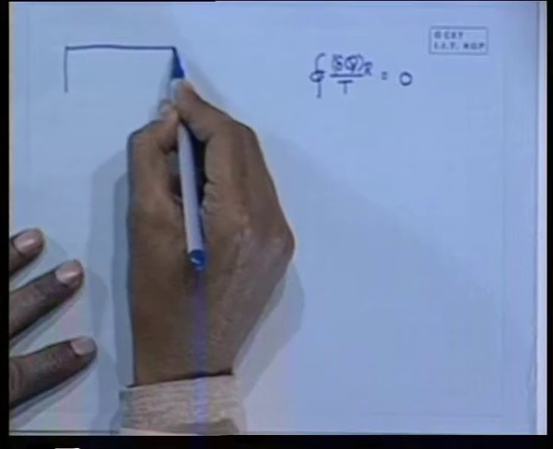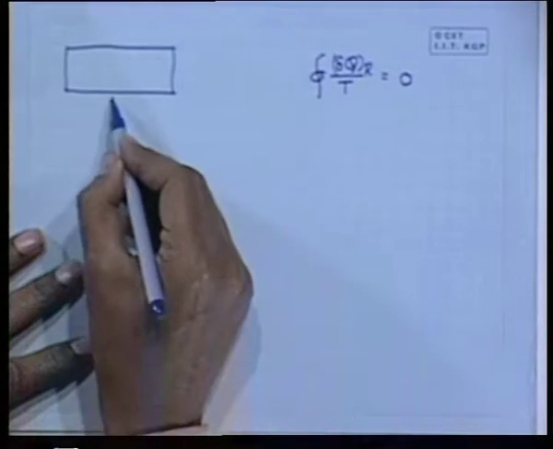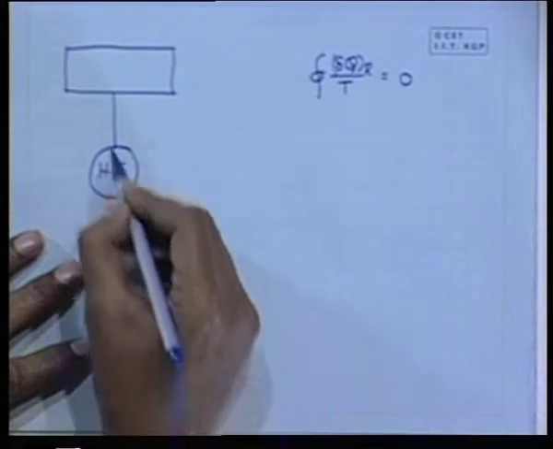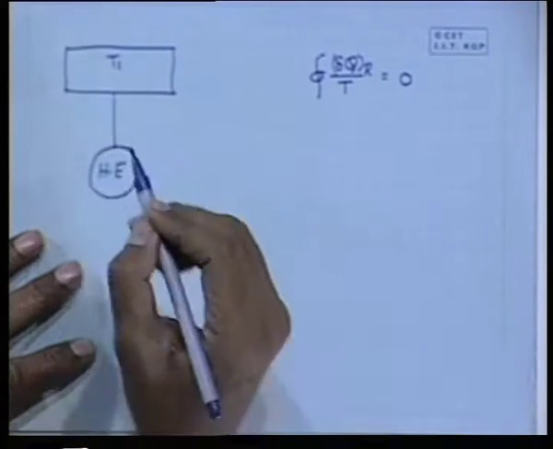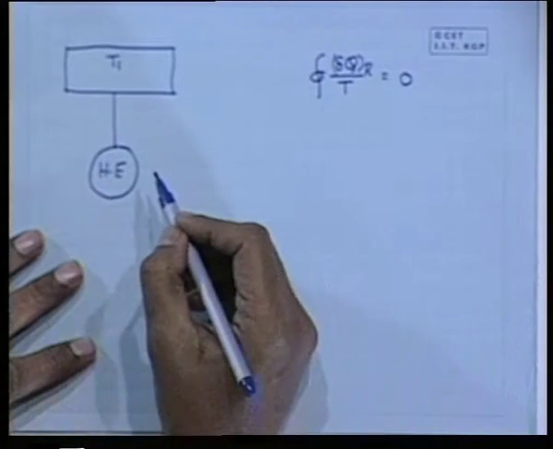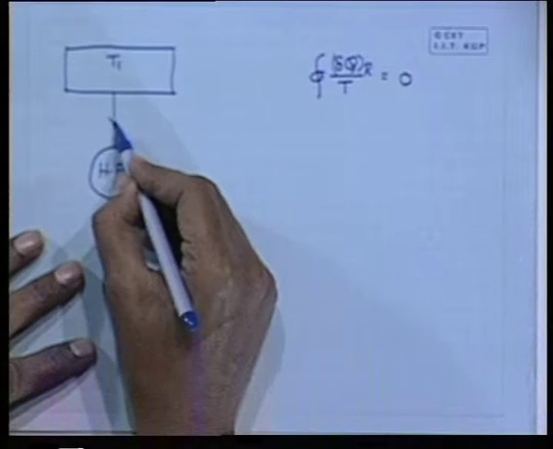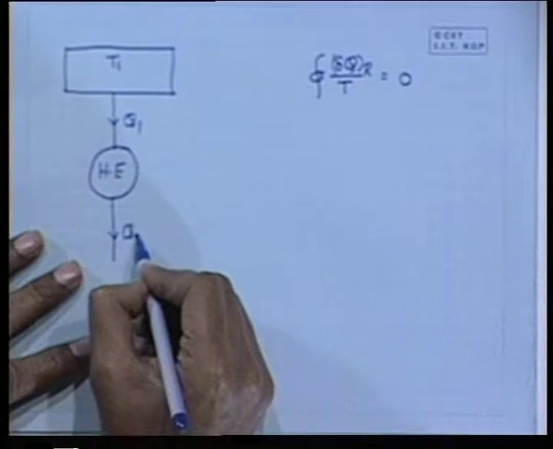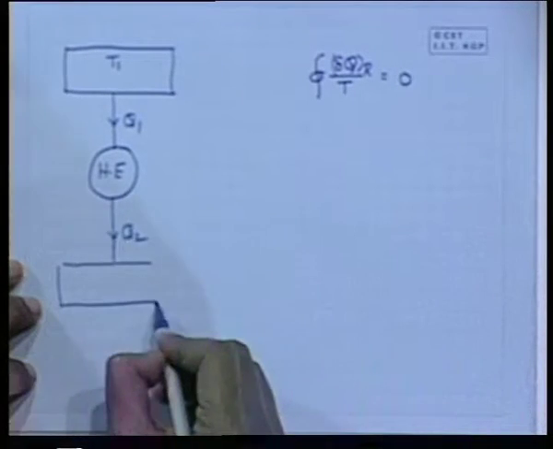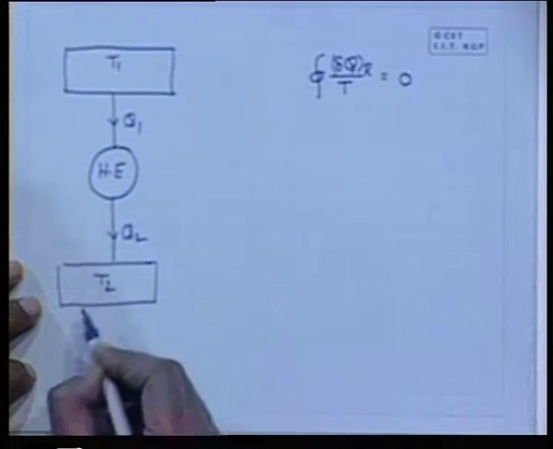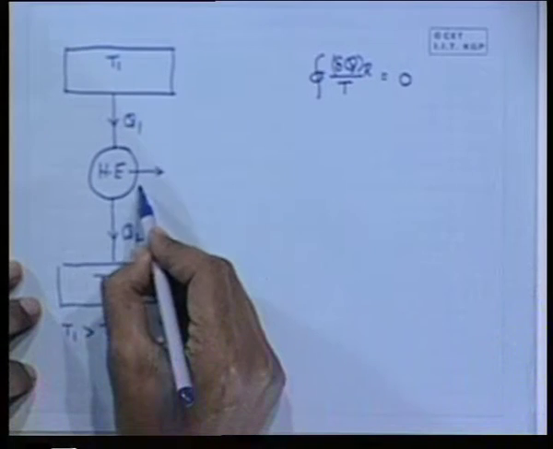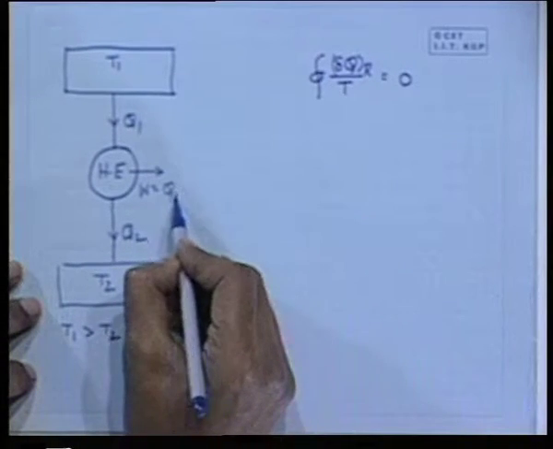Let me again repeat how we did that. We took a reversible heat engine, which takes heat Q1 from a thermal reservoir at temperature T1 in the absolute thermodynamic scale of temperature, and which rejects heat Q2 to a thermal reservoir at a temperature T2, where T1 is greater than T2, just a recapitulation of the earlier discussion, and obviously delivering work equal to Q1 minus Q2.